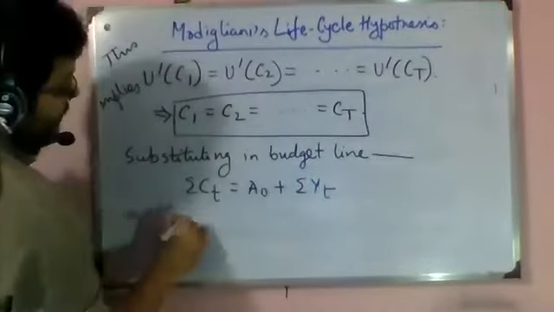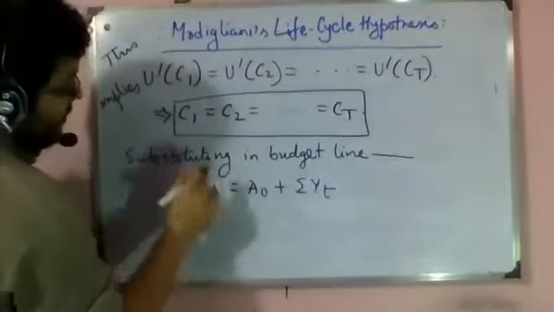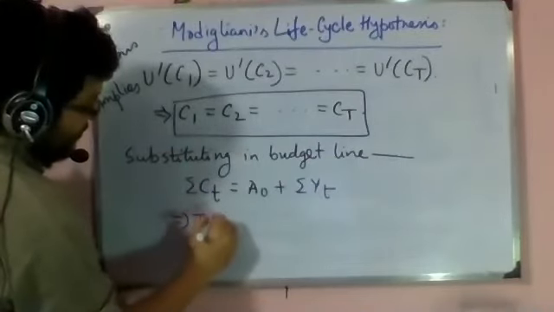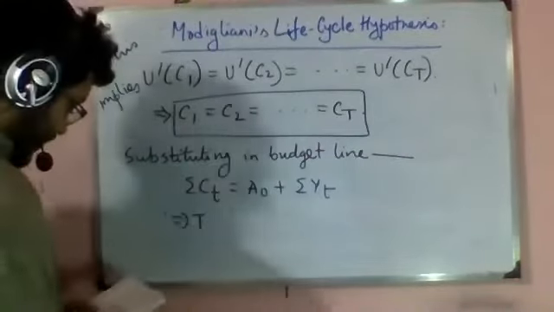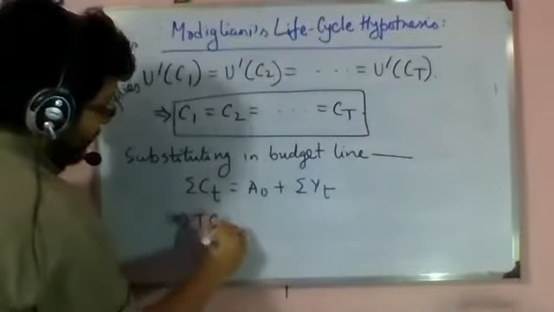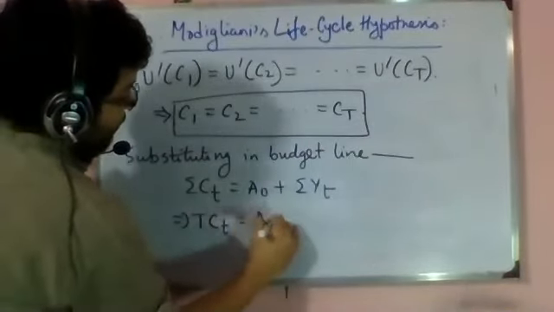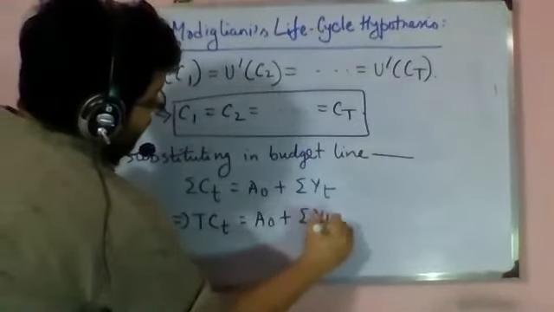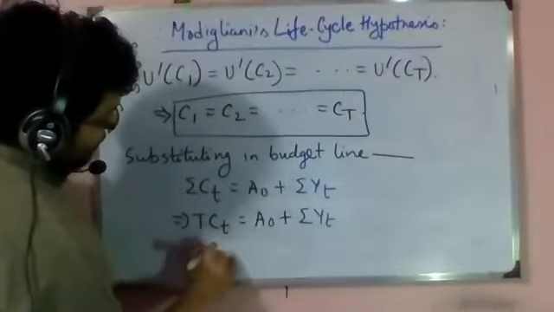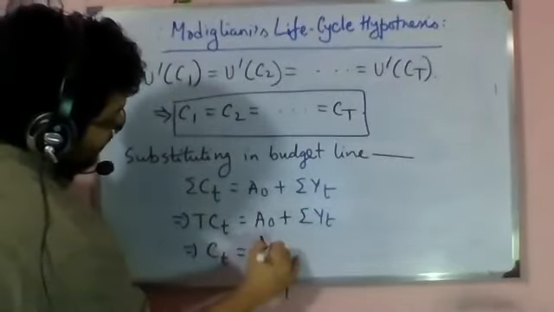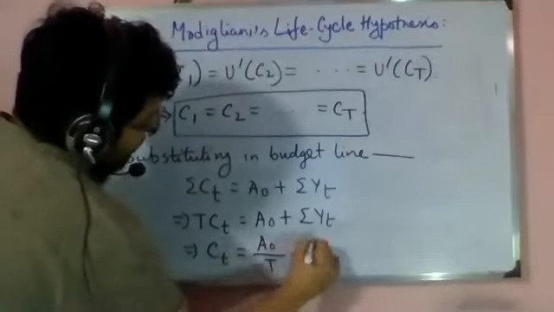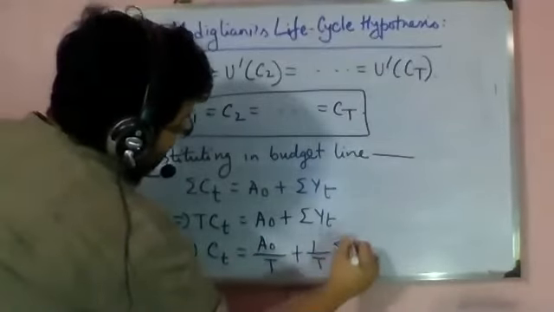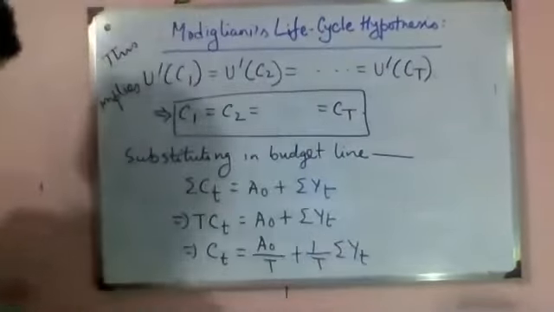Right? Now all Ct's are the same. So there are capital T periods, so it will be capital T into Ct equal to A naught plus sum over Yt. And this will give us A naught by capital T plus 1 by T sum over Yt.